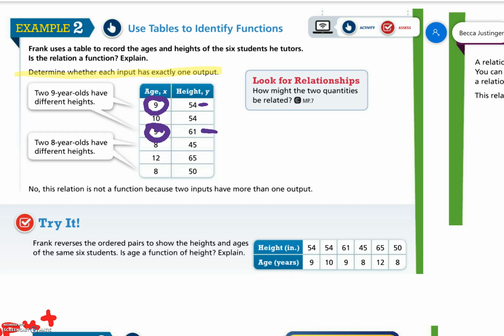So that means that 2 9-year-olds have different heights, and it is not a function because that input of 9 has 2 outputs. Again, it happens with 8 and 45, and 8 and 50. 8 is the same input, but you put 8 in, you get 45 out, or you put 8 in and you get 50 out. There's more than one output. So because 2 inputs have more than one output, it is not a function.